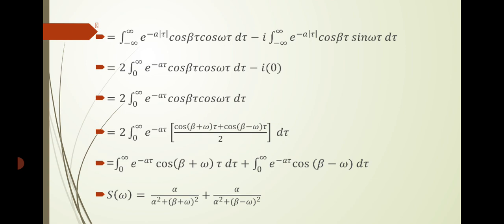The remaining term, you just split it into two terms and substitute the formula which we saw in the last sum, that is the integral of e power minus ax cos bx dx formula. Therefore, you get the power spectral density, that is S of omega. The answer is a divided by a square plus (beta plus omega) the whole square, plus a divided by a square plus (beta minus omega) the whole square. Thank you.